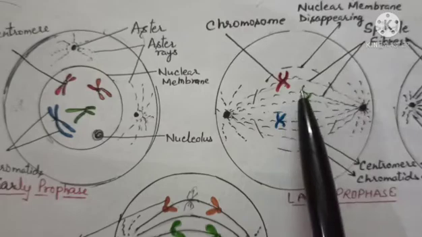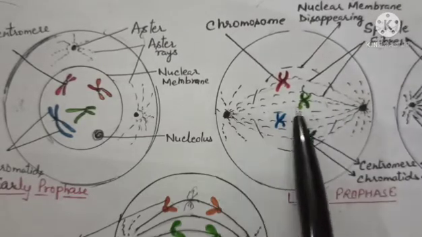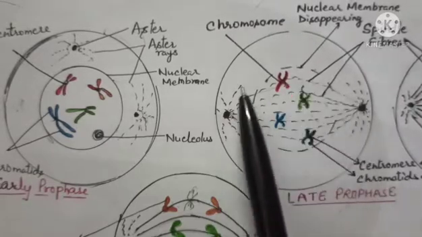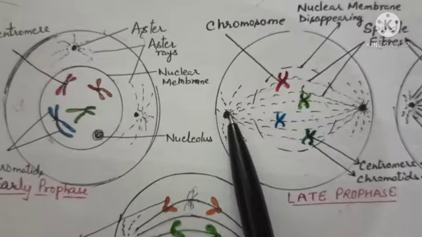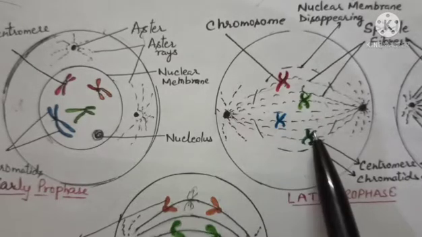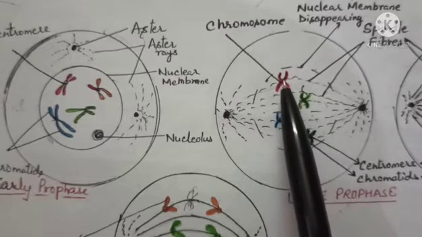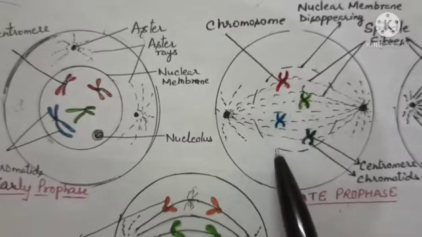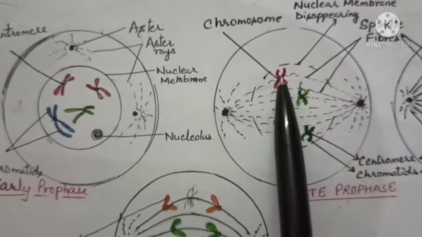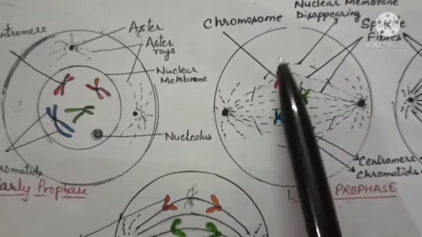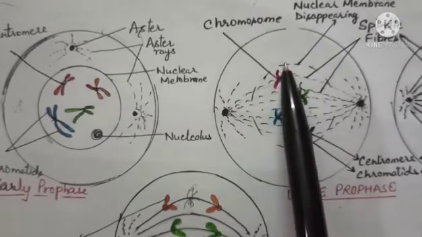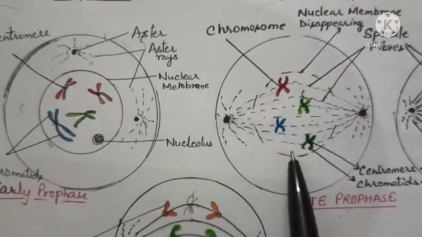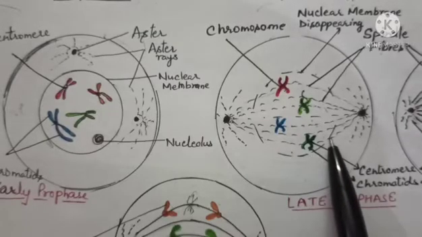Asters along with these spindle fibers are also called the spindle or mitotic apparatus. Then these chromosomes attach themselves to these spindle fibers with the help of the centromere, right? Now just see, this is your cell membrane, and this one is your nuclear membrane. This nuclear membrane starts disappearing when it reaches late prophase.